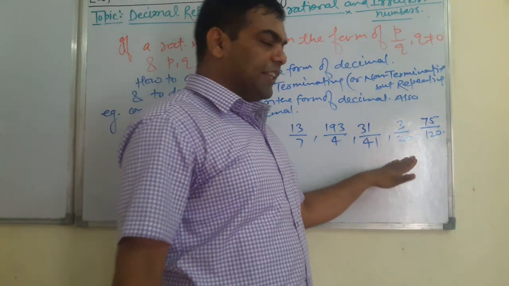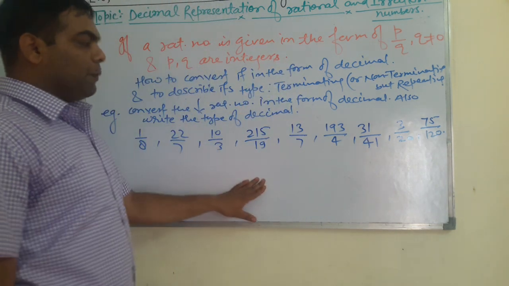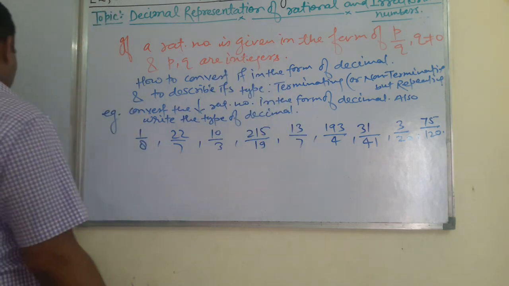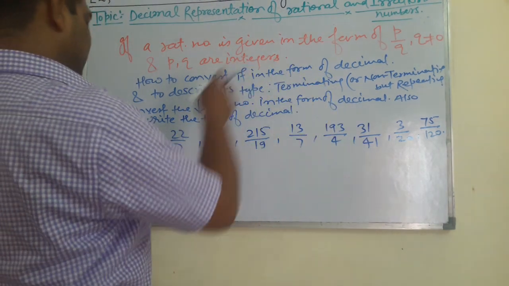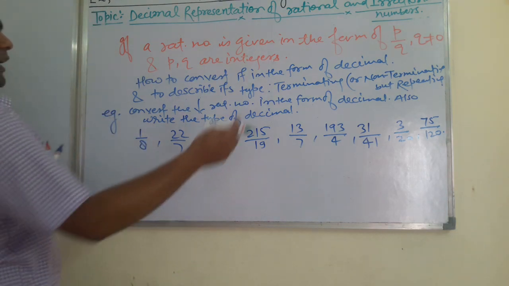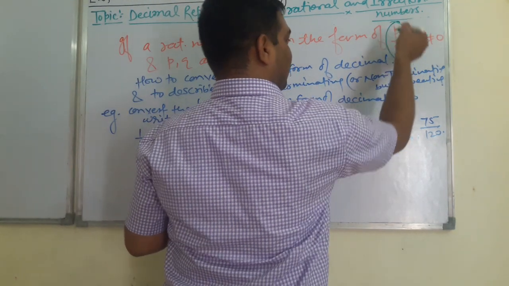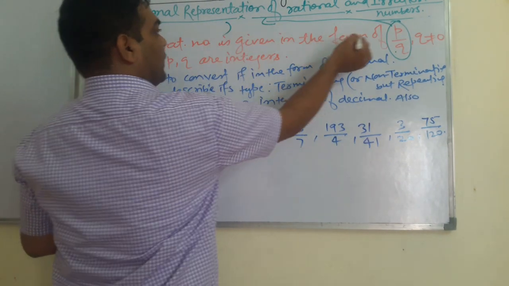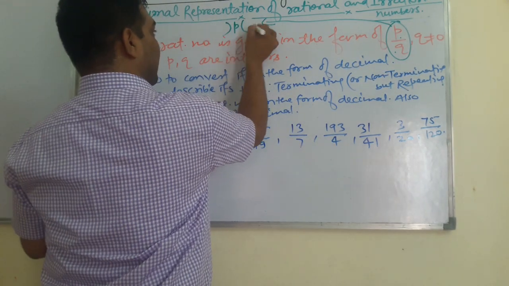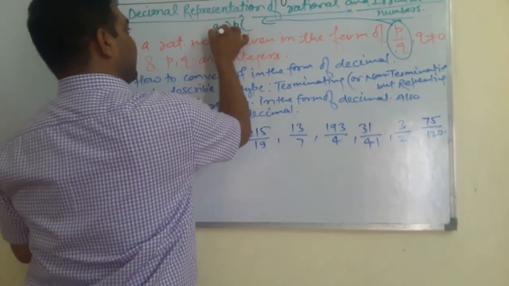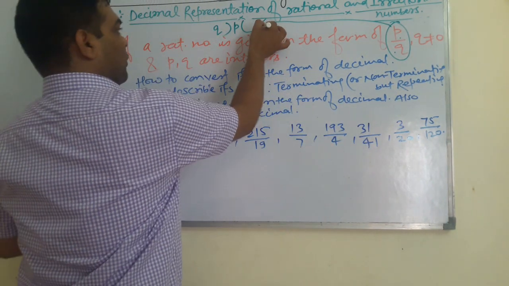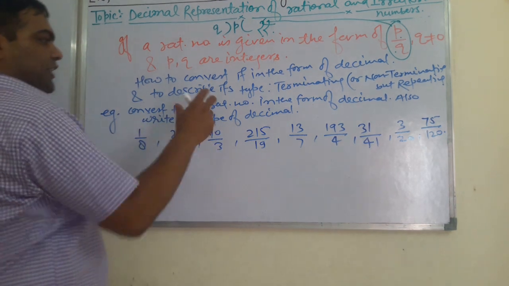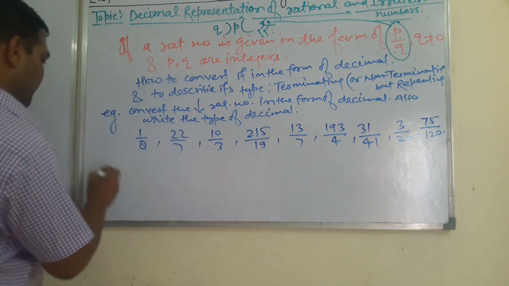You have to convert them into decimal form, and after that you have to write their type after finding the decimal form. See, I am telling you how to do it. I am telling you some examples from here. See, students, in these cases, if you have been given a rational number in the form of p by q, always you have to divide this p, which is in the numerator, by this q, which is in the denominator. Okay? So, students, keeping this concept in mind, I am going to tell you 2 or 3 questions from this set and the remaining you have to do. Try to understand here clearly.